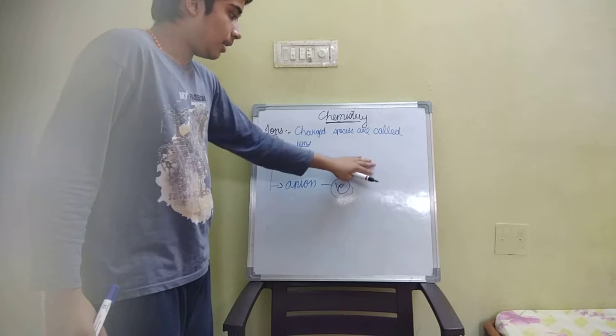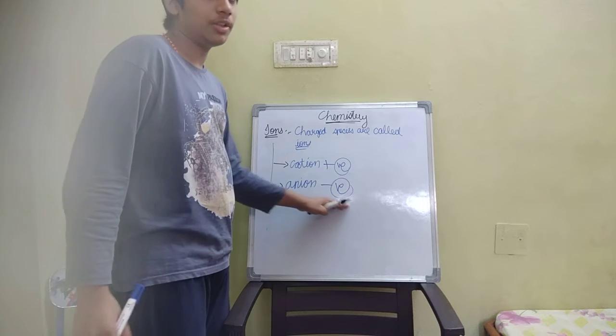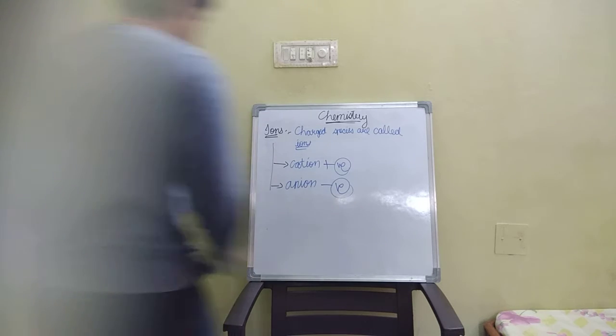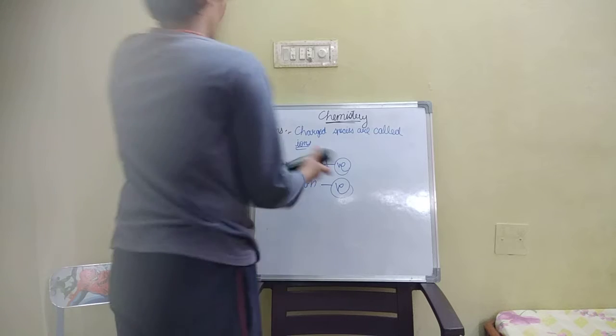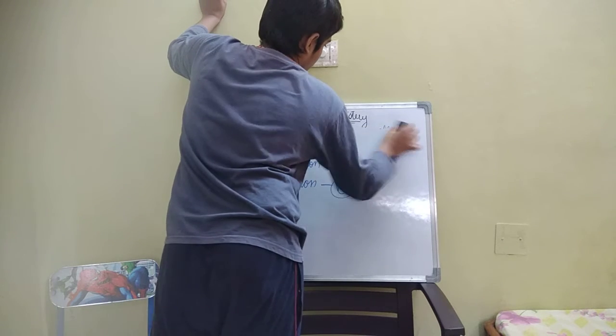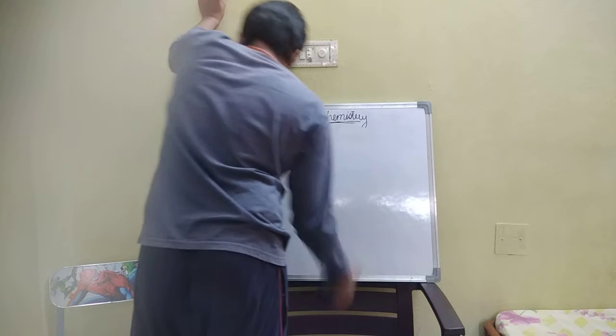Cations means positively charged species, anions means negatively charged species. Now we'll discuss cations and anions.